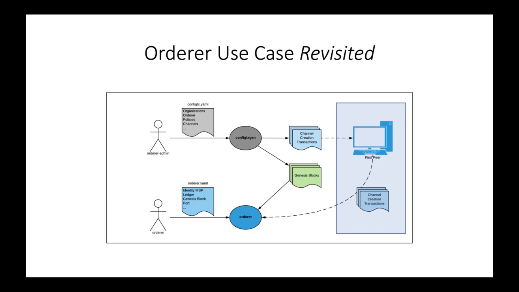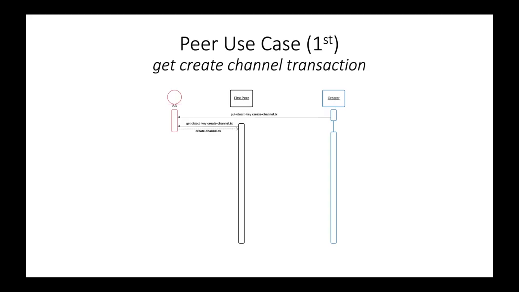Recall that the orderer scenario required a peer to complete the channel creation. Let's look at how this is done by following the sequence of events for launching our first peer. For starters, the peer will need the channel creation transaction file that was produced on the orderer. In our setup, we will use S3 as a shared file store in order to transfer files between Fabric nodes. In the future, these files should be transferred in a more direct and secure manner. For now, our peer can get the transaction file from S3.